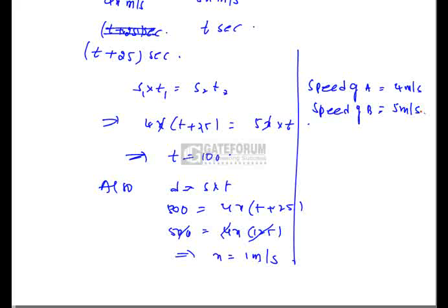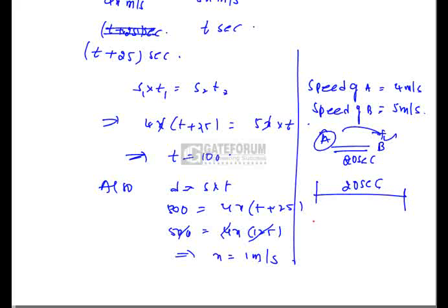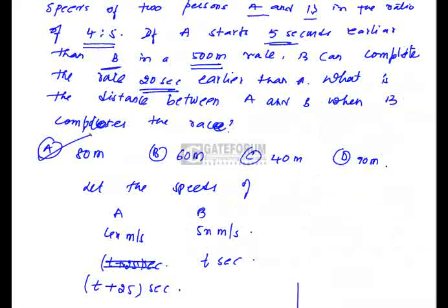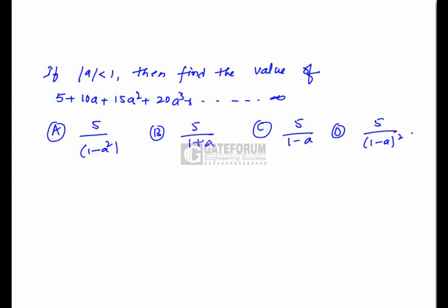Now, when B is completing the race, A has 20 seconds left. That means the difference is nothing but the distance of these 20 seconds. So the distance that can be traveled by A in 20 seconds is nothing but the distance between A and B, which is 20 into 4. That is 80 meters is the difference between A and B. That is option A.